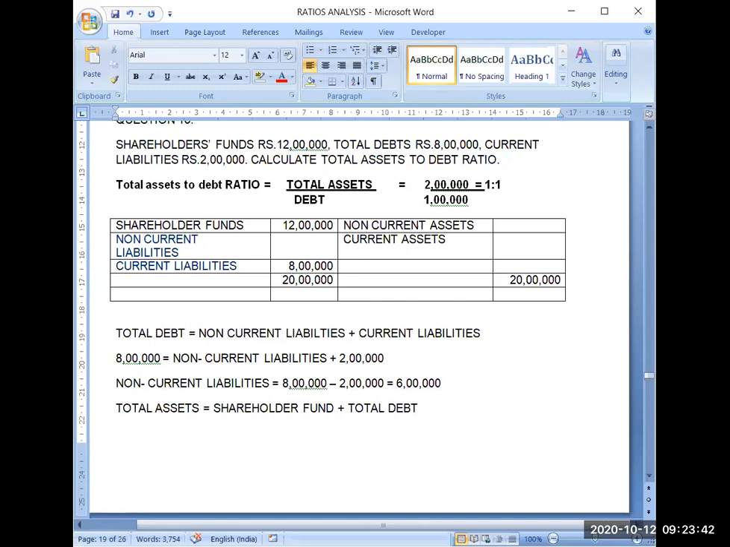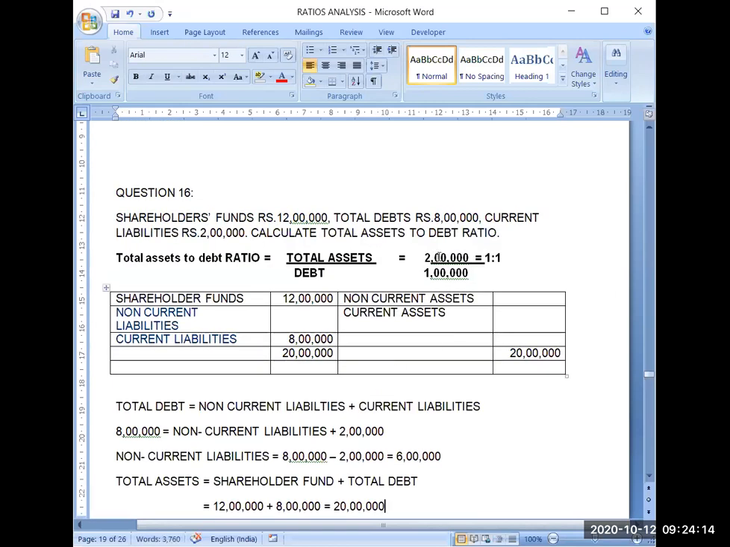So now if I want to calculate this value, it will be shareholder fund is given 12 lakh plus then total debt is given 8 lakh is equal to 20 lakh. Now I have both the amounts. I have debt amount also 6 lakh and I have total assets amount also 20 lakh. Now I can put the values here. So it will become 20 lakh total assets and debt will become here 6 lakh.